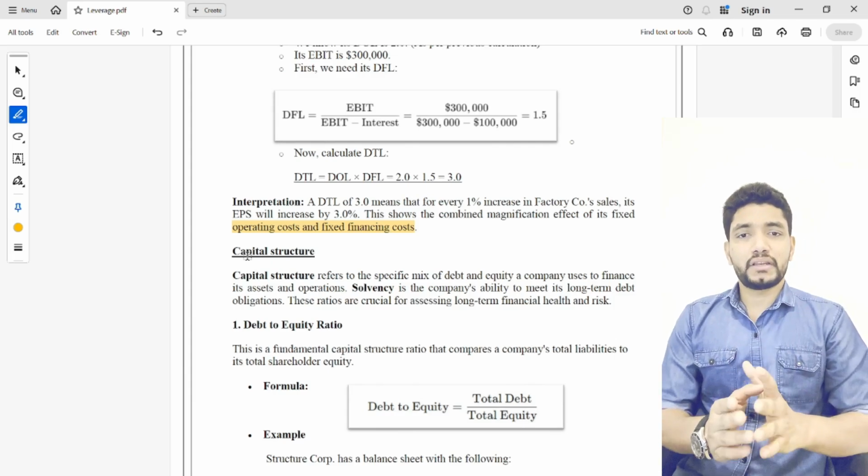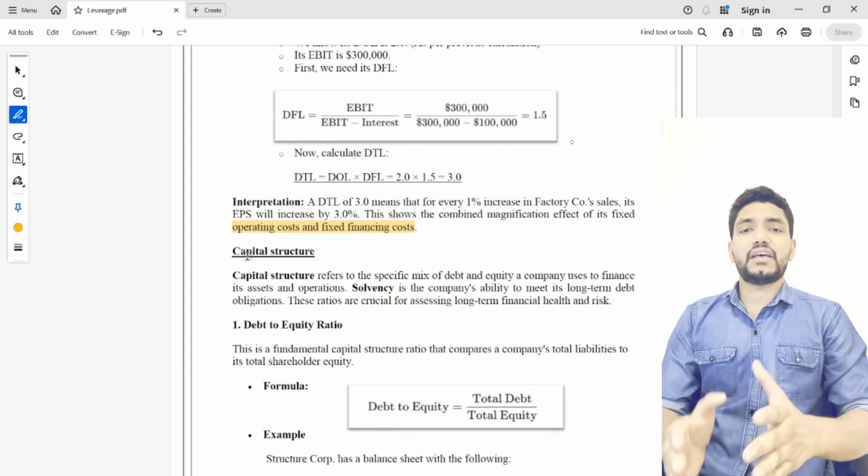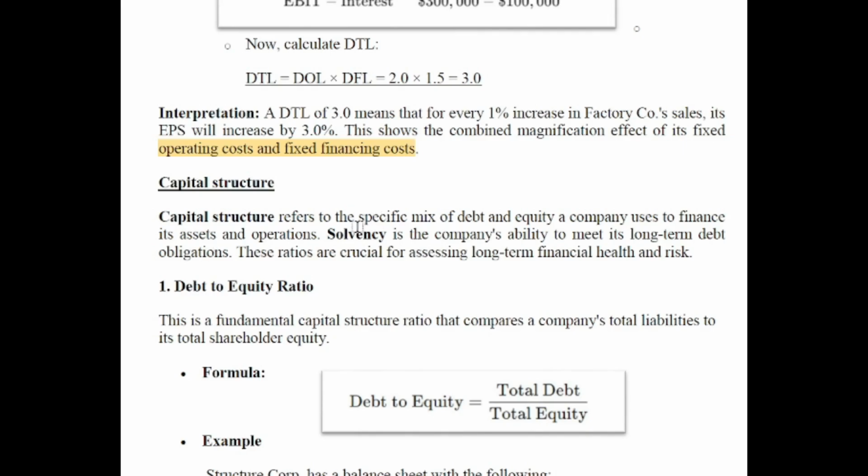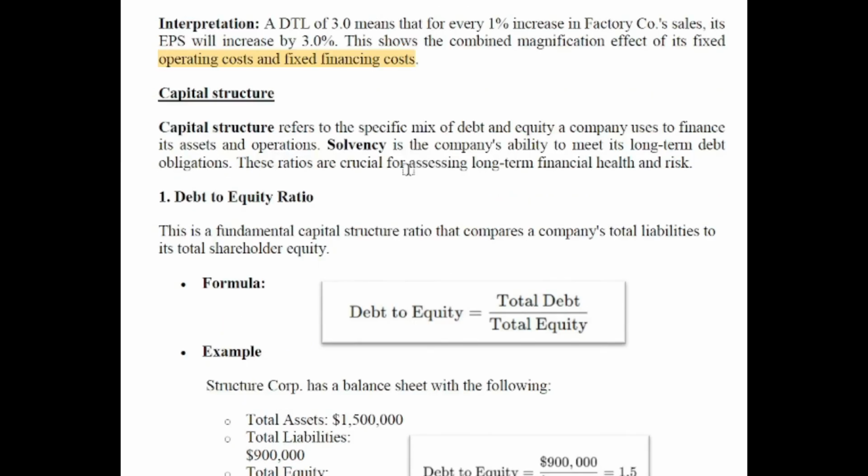Capital structure simply means how a company finances its assets, whether with equity or with debt. It refers to a specific mix of debt and equity a company uses to finance its assets and operations. Solvency is the company's ability to meet its long-term obligations. These ratios are crucial for assessing long-term financial health and risk. So in the capital structure, there are some important ratios, like the debt equity ratio. The formula for debt equity ratio is total debt divided by total equity.